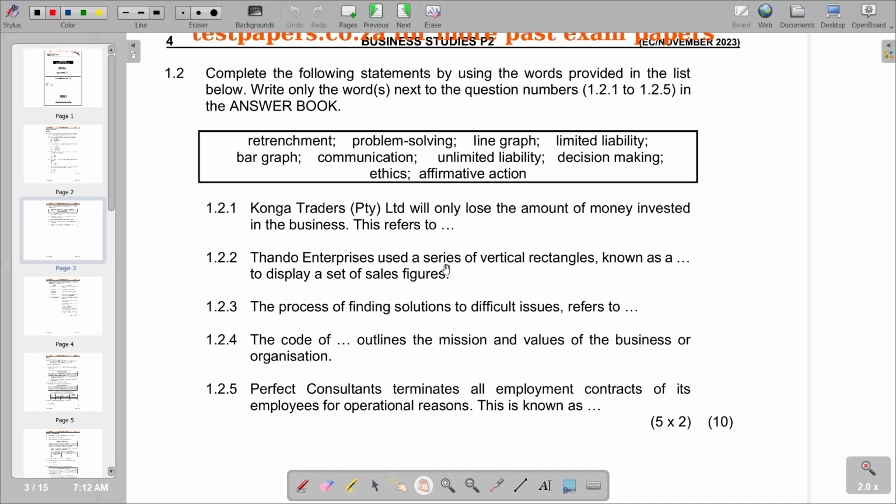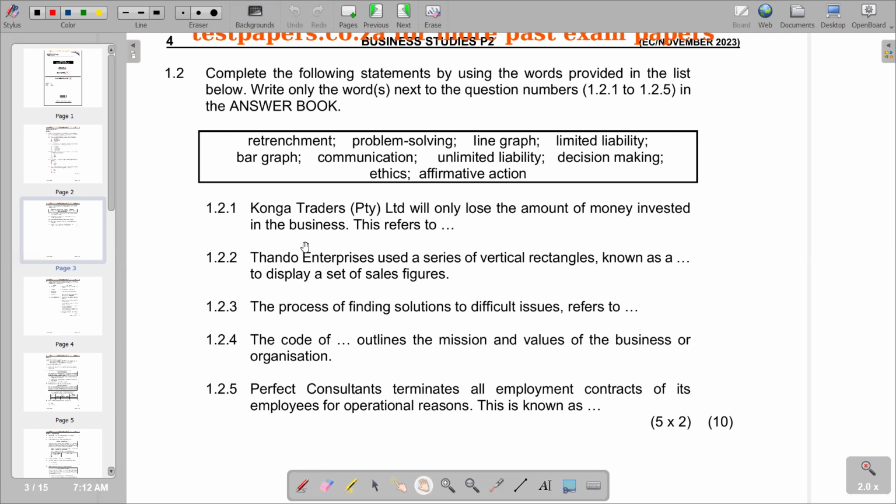So basically, limited liability is a legal structure that limits the financial risk of owners and investors to the amount of money they have invested in a business. It also protects personal assets of the owner from the business debts and liabilities. So this is the explanation of limited liability, which actually matches what we have there.